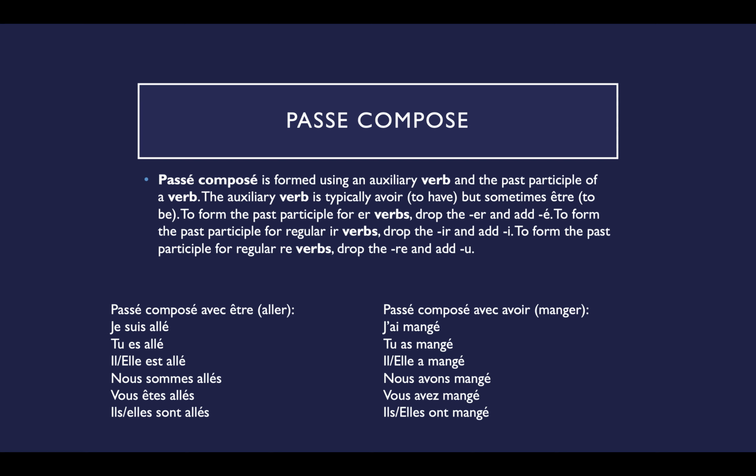Here are some examples. The passé composé avec être with the verb aller is je suis allé, which means I went. Tu es allé, elle est allée, nous sommes allés, vous êtes allés, elles sont allées. Next we have passé composé avec avoir and the verb manger. J'ai mangé, tu as mangé, il a mangé, nous avons mangé, vous avez mangé, and elles ont mangé, which means I ate.